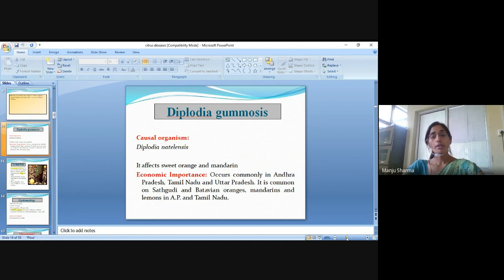The economic importance: it occurs commonly in Andhra Pradesh, Tamil Nadu, and UP. It is common on Satgudi and Batavian oranges, mandarins and lemons in Andhra Pradesh and Tamil Nadu.